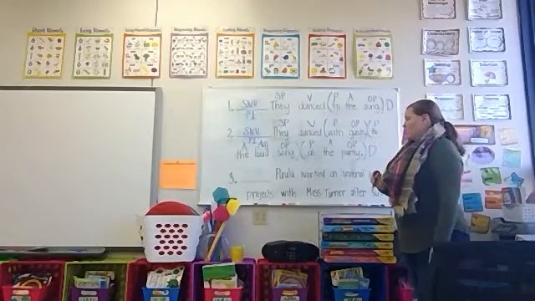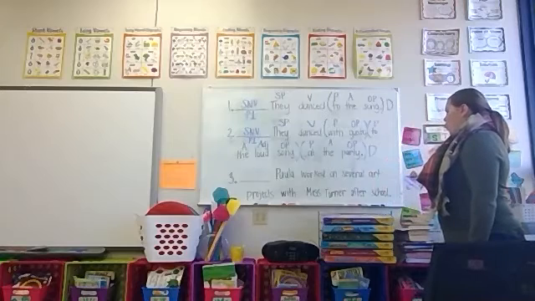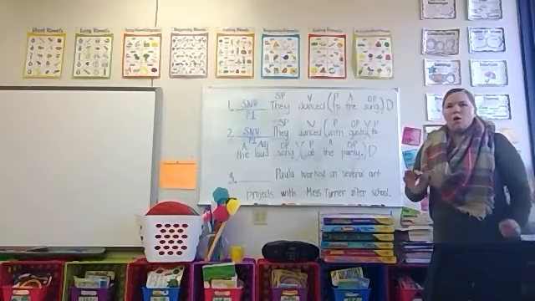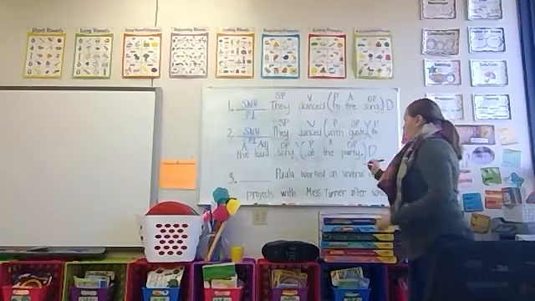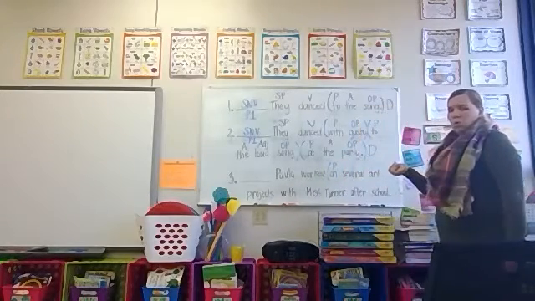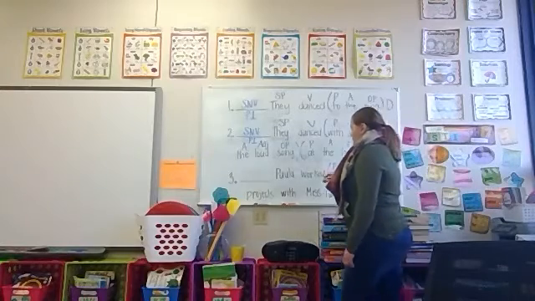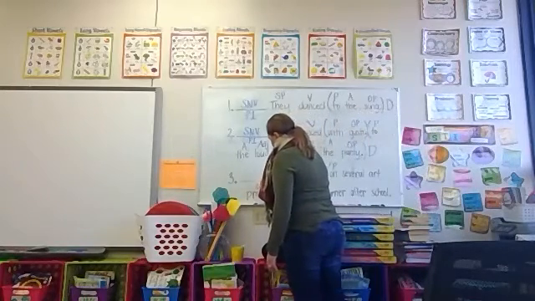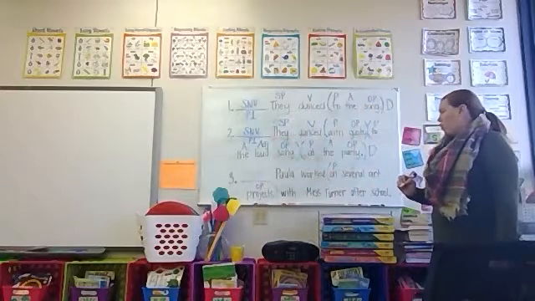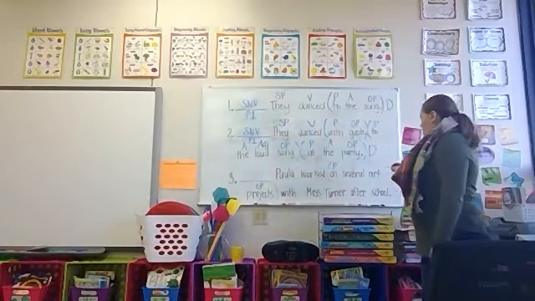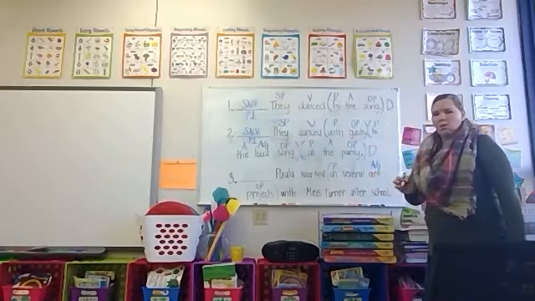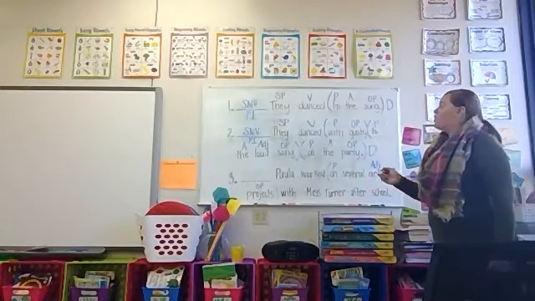In sentence number 3, Paula worked on several art projects with Miss Turner after school. Always find the prepositions first. On. Preposition. On what? Projects. Object of the preposition. What type of projects? Art. Adjective. How many art projects? Several.